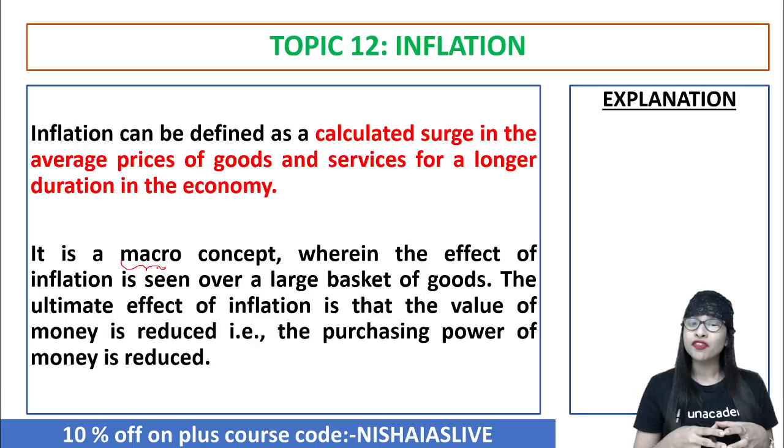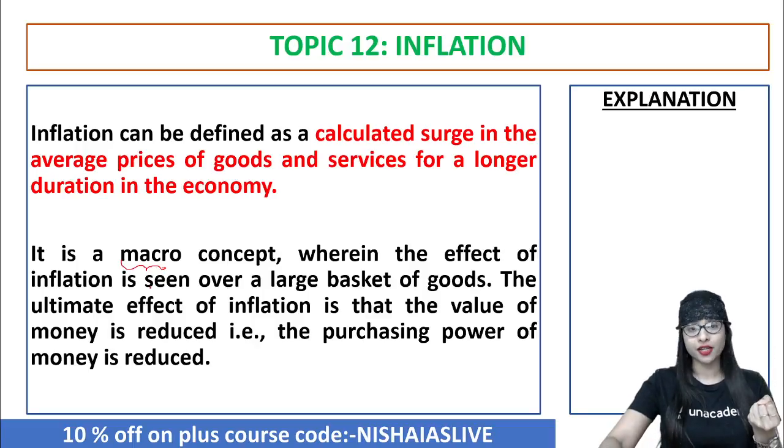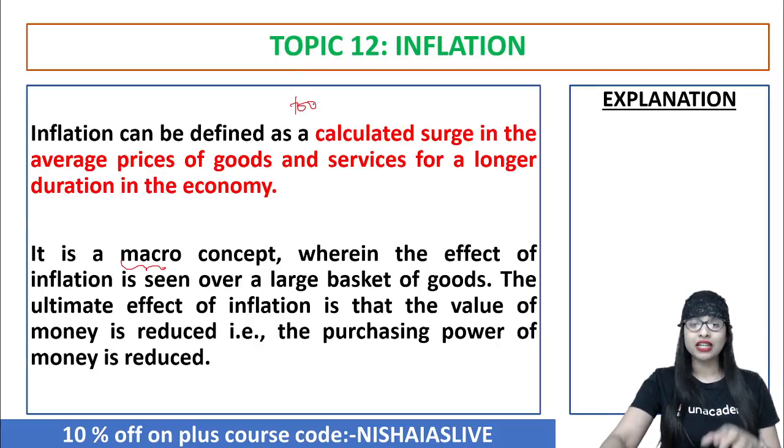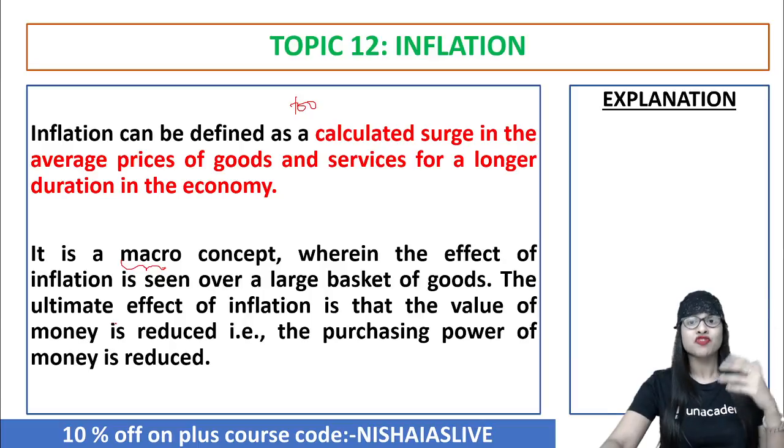And the ultimate effect of inflation is what? The value of money is reduced, which means that you and me, no matter how much money we have, because of inflation or price rise, we will not be able to buy too many goods. That is, too much money will start chasing too few goods. The purchasing power, or the capacity of people to buy commodities, decreases when there is inflation or a price rise. When the price of onions, tomatoes, rice, petrol, everything increases, you will not consume more.